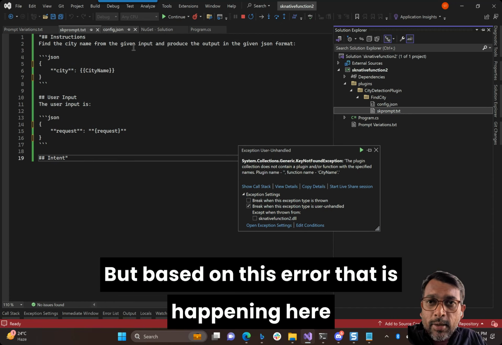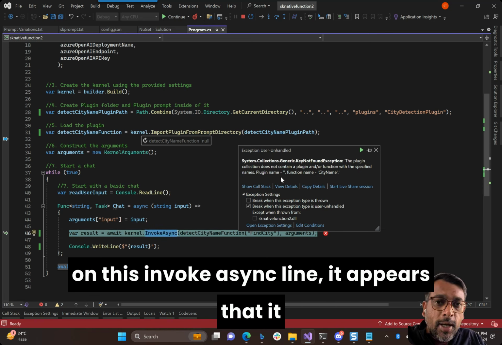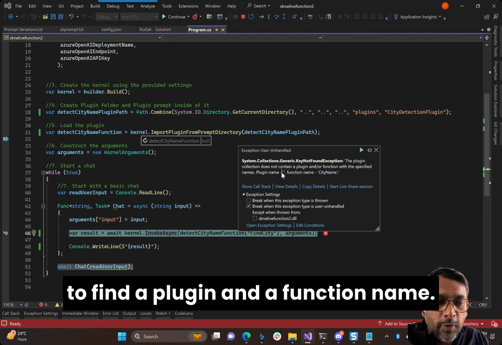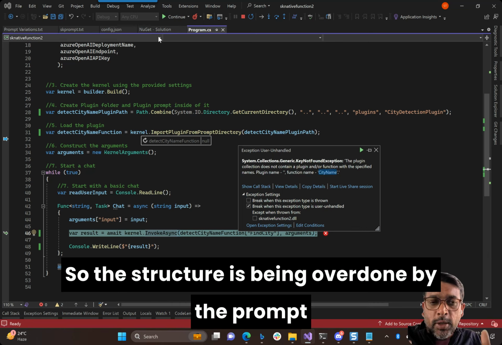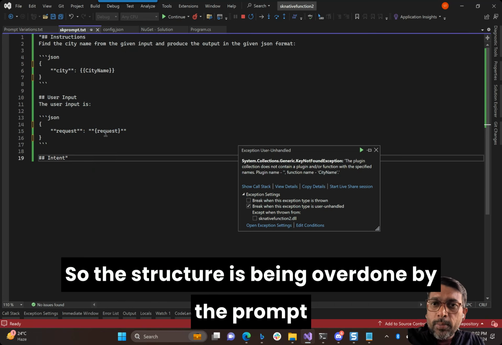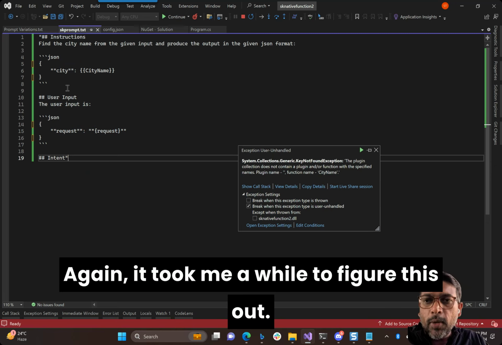But based on this error that is happening here on this invoke async line, it appears that it is also using the details inside of my prompt to find a plugin and a function name. So the structure is being overridden by the prompt if the format of the prompt is not correct, right? Again, it took me a while to figure this out.